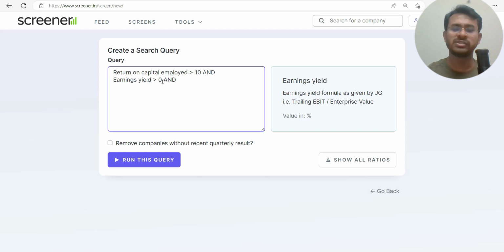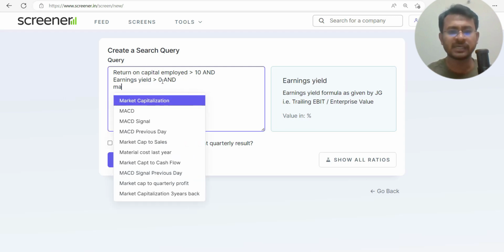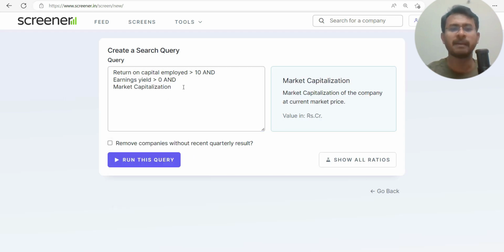Now we are going to set the level at which we want to filter the stocks that satisfy these criteria. So we want to check these things at a market cap level. Let's say we want to do it for 5,000. So any company which has a market capitalization over 5,000 crores, we are going to check all those companies, and in those companies with market cap more than 5,000, we are going to check the return on capital employed and the earning yield.